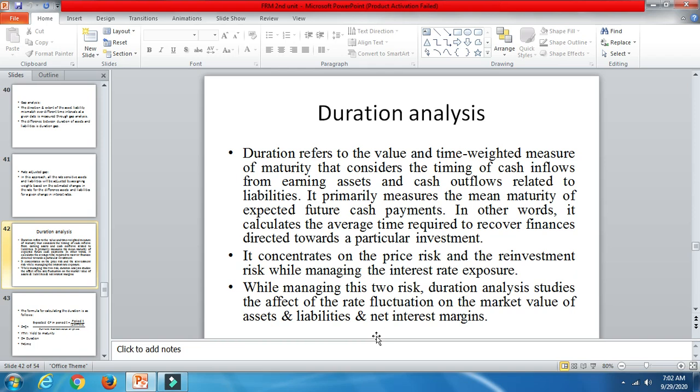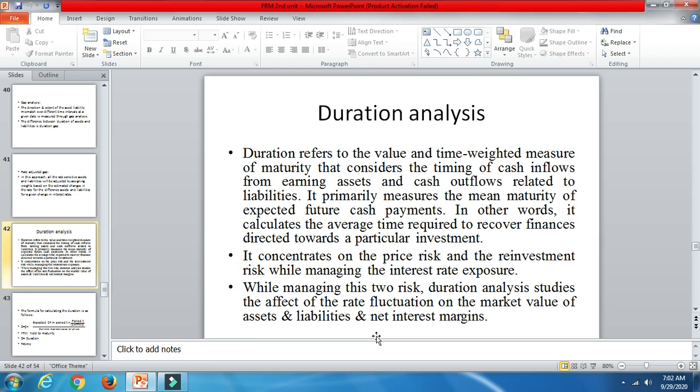So basically, duration analysis studies the effect of interest rate fluctuation on the market value of assets and liabilities and the net interest margins with the help of duration. That will be measured with the help of duration itself. Here also the time weighted and value weighted measure on the maturity will be taken care of, and the cash inflows of assets and liabilities will be considered.